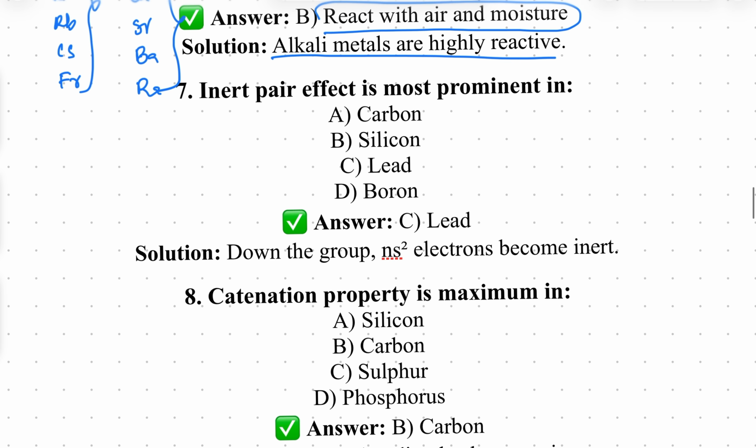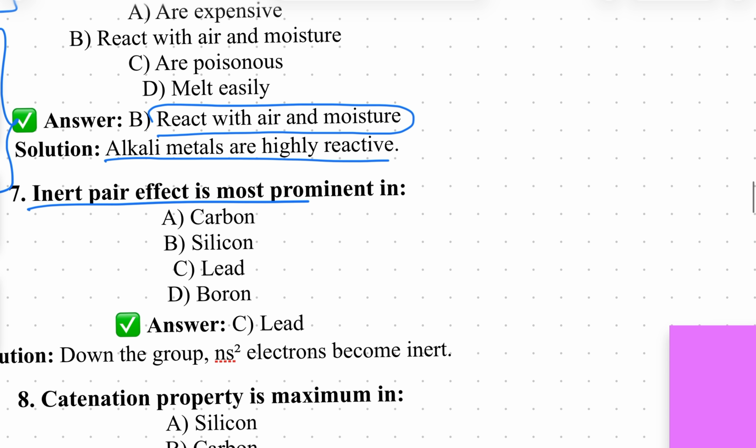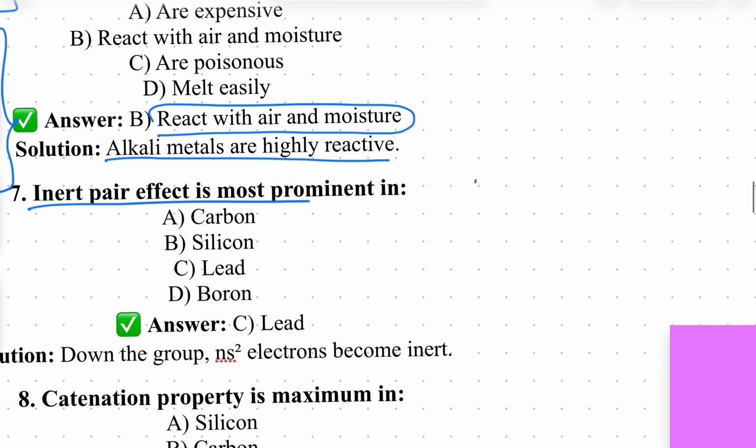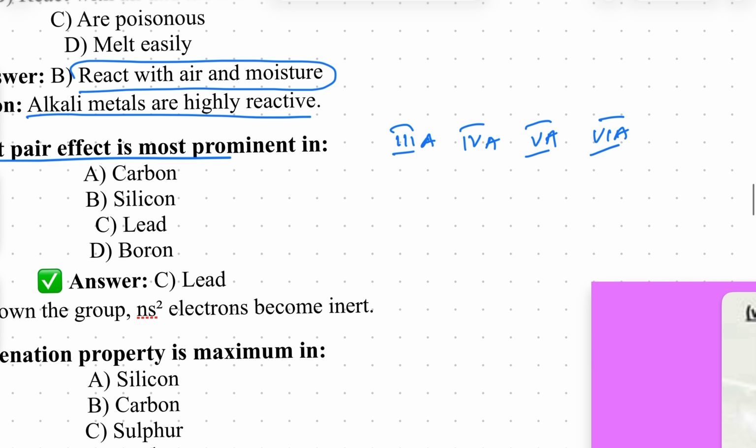Clear? Next one. Inert pair effect. The inert pair effect is most prominent in general in... yeah, we can see here. See, third group onwards, you can see this. Third A group, fourth A group, fifth A group, and we can go up to sixth A group. Right? Seventh also we can go.